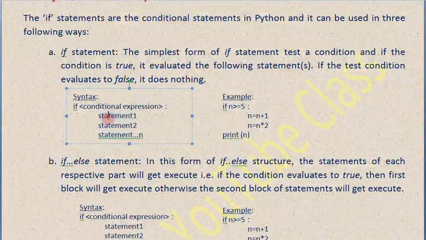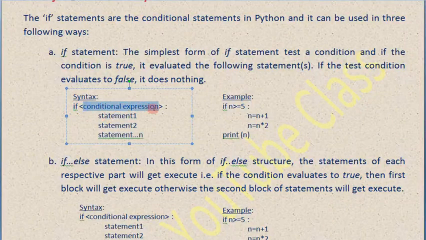Let's find out how it is done. If this condition gets satisfied, there is a colon sign here, then all the statements will get executed, and all these statements are written by giving an indent. Indent means a tab is given, so all these three statements, or n number of statements, belong to this if condition. If it is true, all of this will get executed.